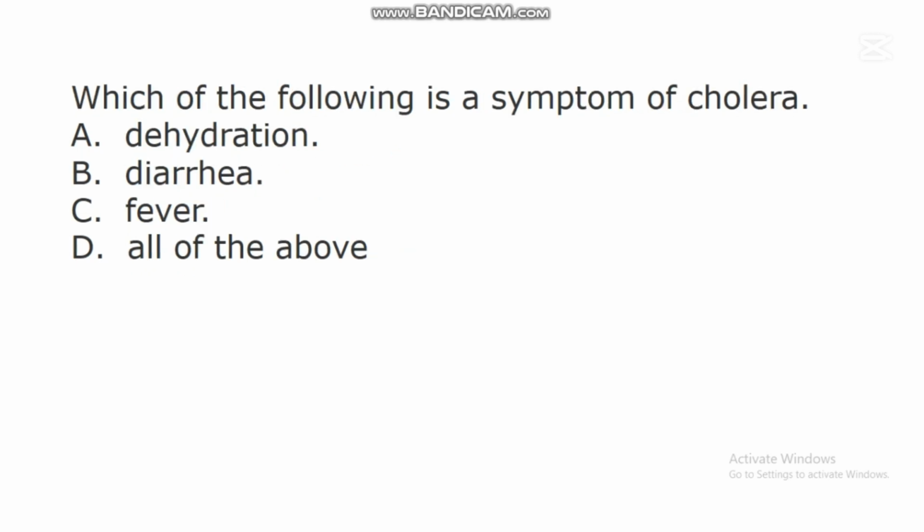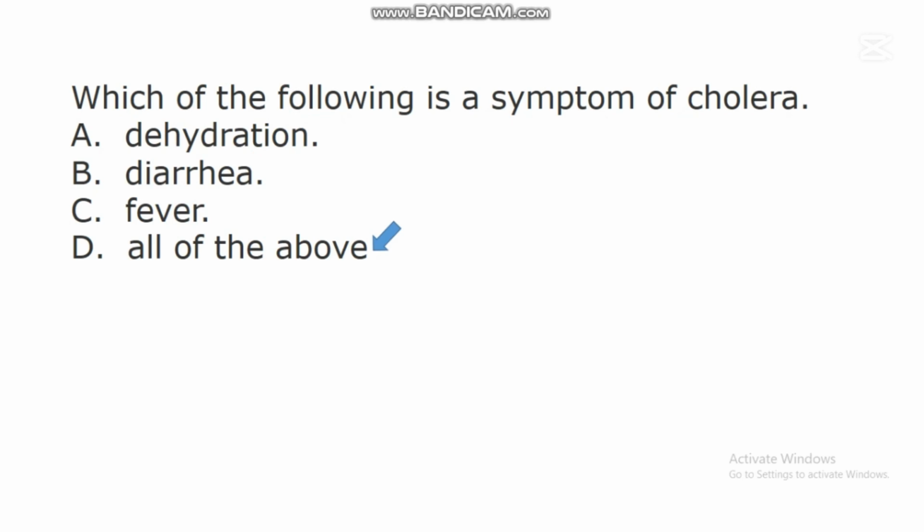The next question says, which of the following is a symptom of cholera? A. Dehydration. B. Diarrhea. C. Fever. D. All of the above. In this question, the correct answer is D. All of the above. There are different symptoms of cholera, and one of the symptoms of cholera is dehydration.